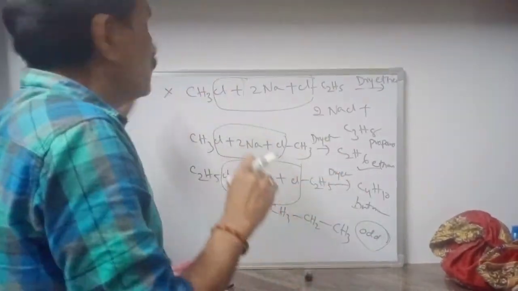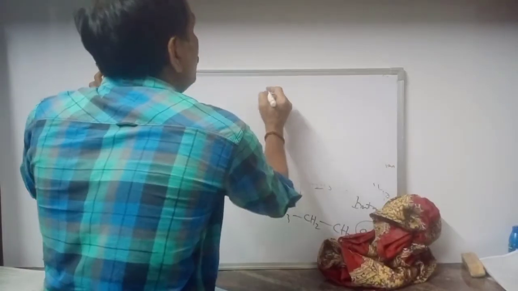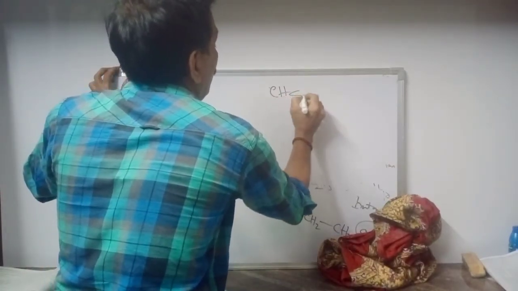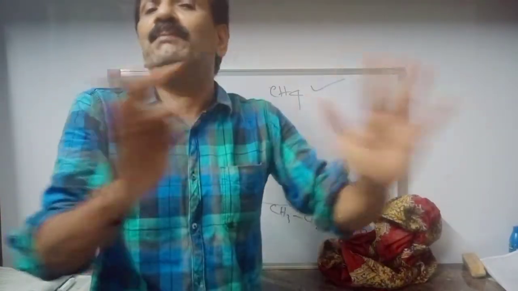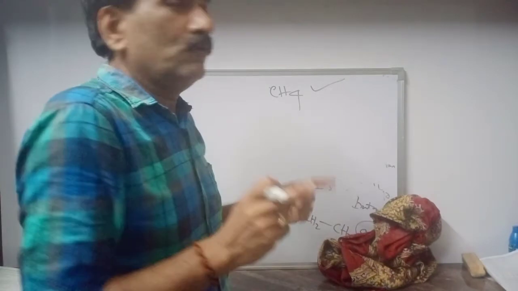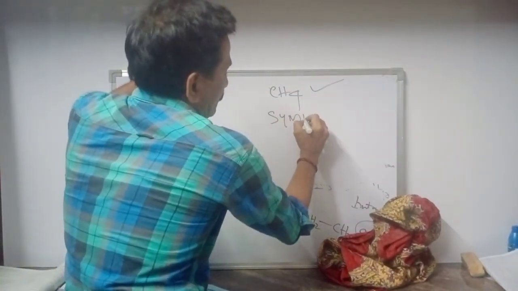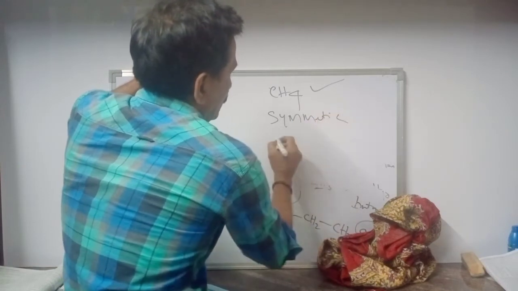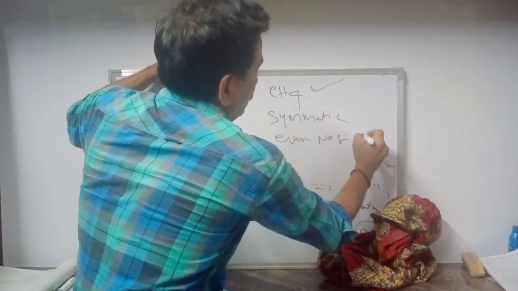Other thing is, which alkane cannot be prepared using Wurtz reaction. Please note it, it is very important for competitive exams: methane. Methane alkane cannot be prepared using Wurtz reaction. So, second point, only symmetric alkanes, with an even number of carbons, can be prepared.